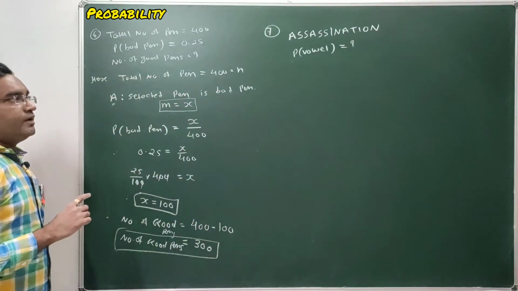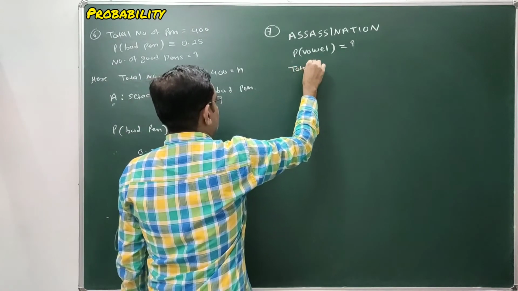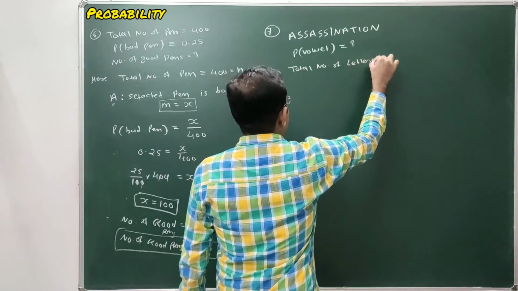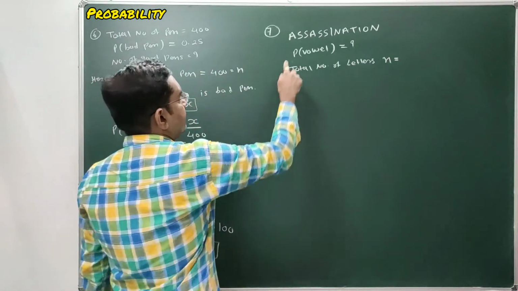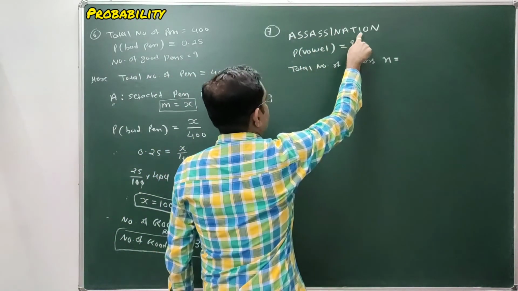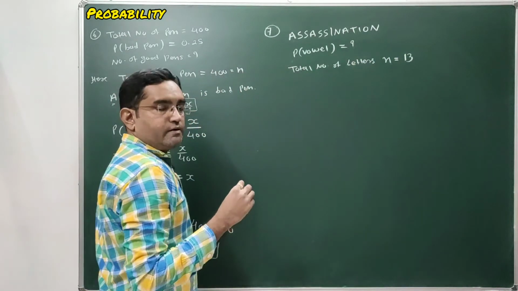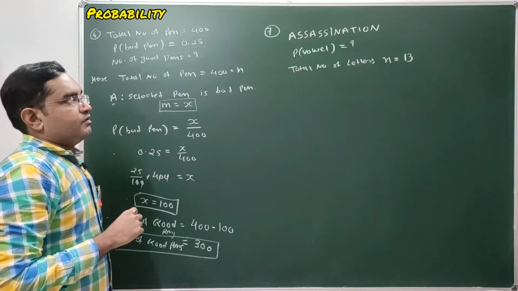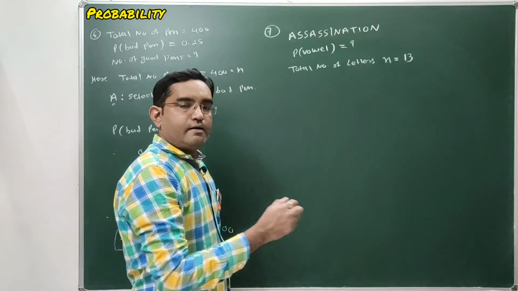Done? So the given word is assassination. So total number of letters in the word assassination is equal to, how many letters are there? 1 2 3 4 5 6 7 8 9 10 11 12 13. Total 13 letters are there. We have to find the probability of selecting a vowel from these letters of the word assassination. We have to select one letter randomly.